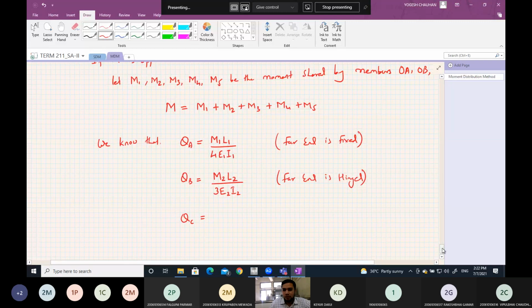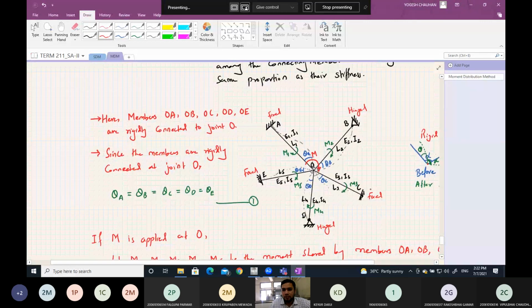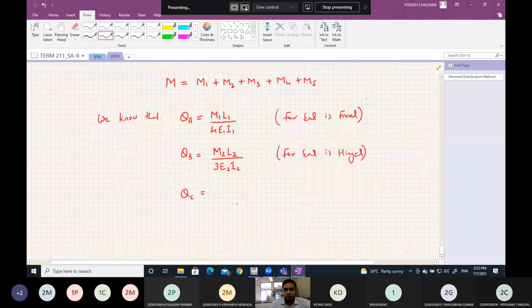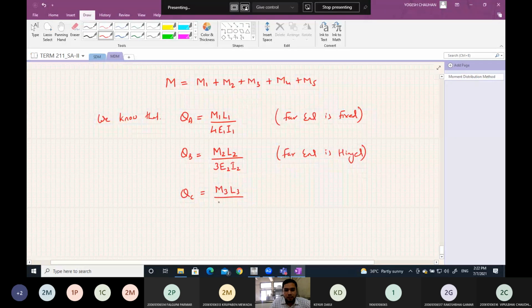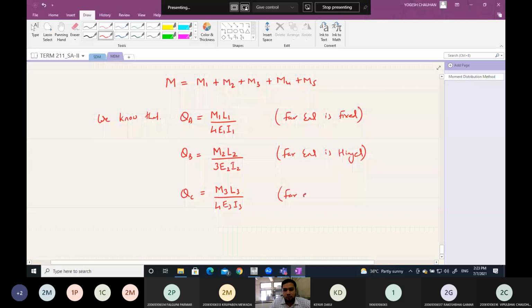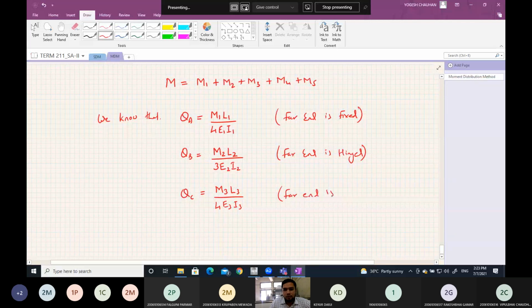Theta C is again fixed, far end is fixed, so it will be M3 L3 by 4 E3 I3, because far end is fixed.